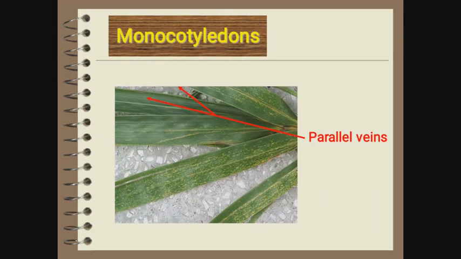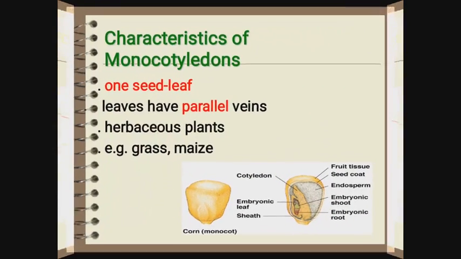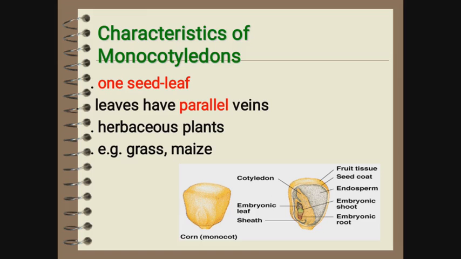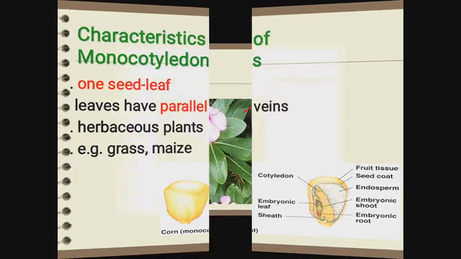So here is monocotyledon. As we can see in this picture, monocotyledon has parallel veins. Some characteristics of monocotyledon: they have one seed leaf. The main difference between monocotyledon and dicotyledon is that monocotyledon has one seed leaf and dicotyledon has two seed leaves. Monocotyledon has one seed leaf, parallel veins, and they are herbaceous plants, for example grass and maize.